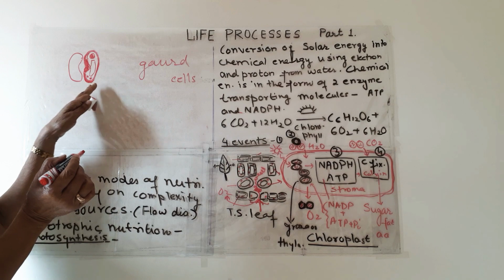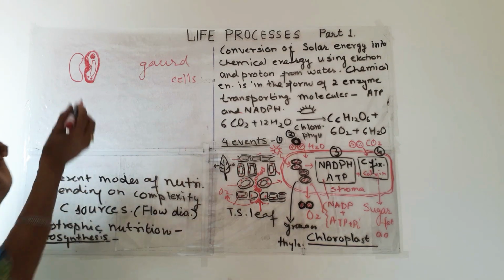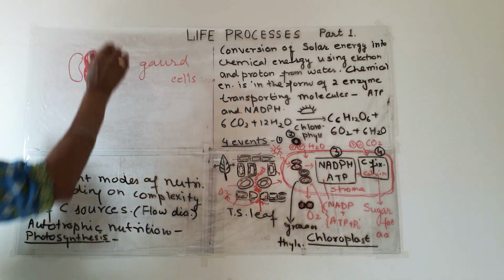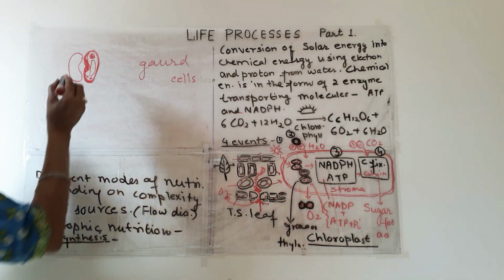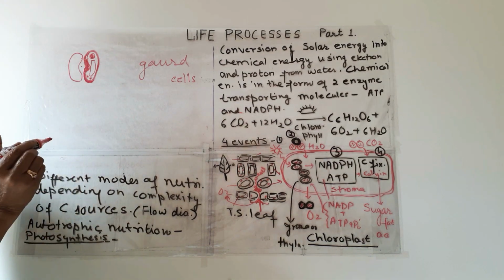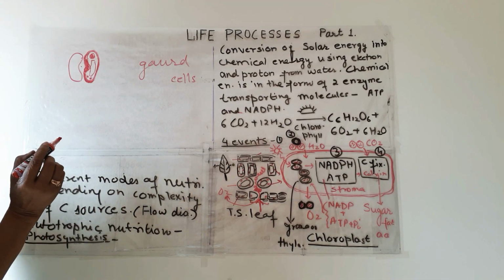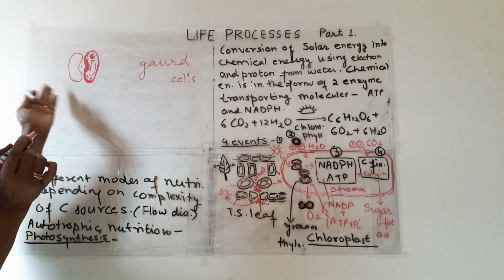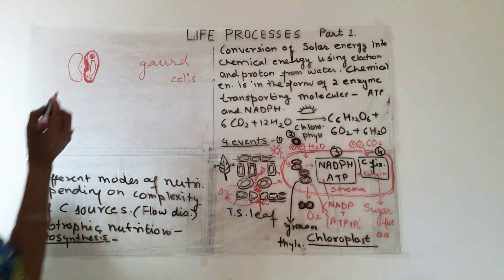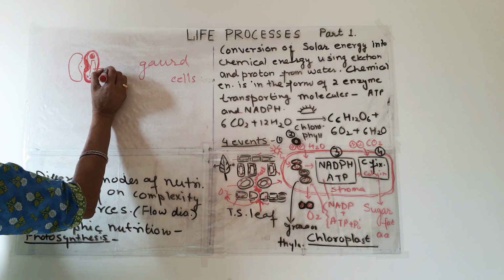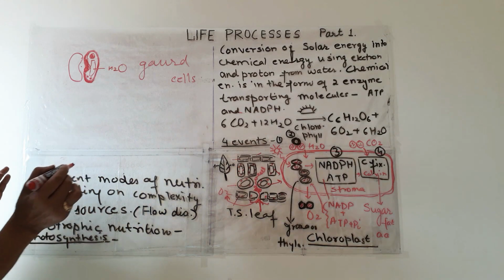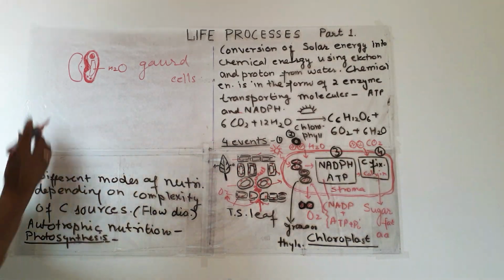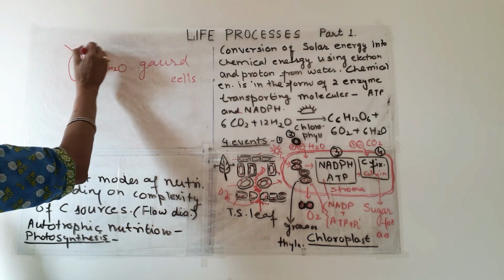So this is the structure of guard cell, and this complete structure is known as stoma, and this is the pore of stoma or opening of stoma. So these two cells are present. In this vacuole, water is present, which is absorbed by the epidermal cells.